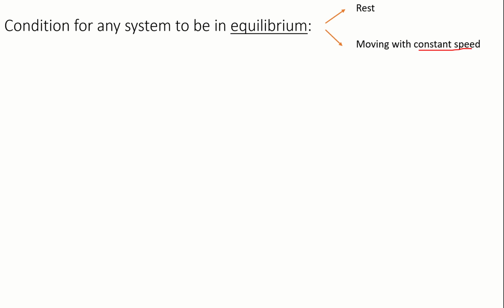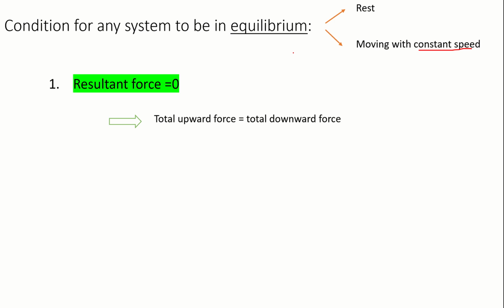So the object is said to be in equilibrium. If an object is in equilibrium, what does that mean? The resultant force is zero. That is, the total force acting on it is balanced out. It cancels out. Resultant force is zero. Here we have only upward and downward force. So that means that the total upward force should be equal to the total downward force.